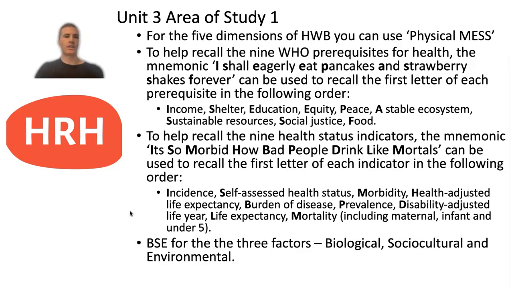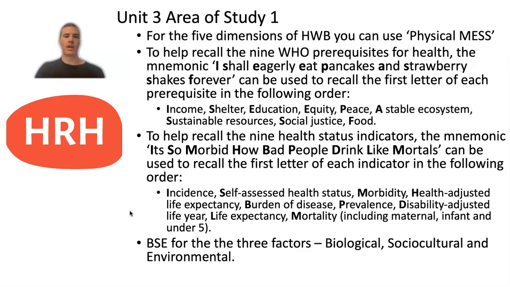When it comes to health status indicators, similar to health and well-being, if you see a question that mentions health status, you need to be referring to one or more of these indicators. The mnemonic, it's so morbid how bad people drink like mortals, can help you to remember the 9 different health status indicators. Obviously 2 of them start with M, so morbidity and mortality. Therefore, in that mnemonic I've actually mentioned the terms morbid and mortals, so that can help you to remember both morbidity and mortality. For the remainder of them, once again I've bolded the first letter of the health status indicator that links up with that mnemonic.